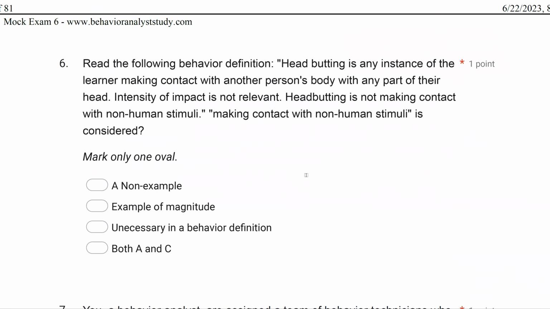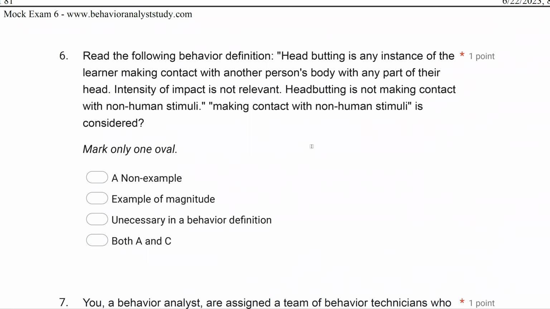6, read the following behavior definition. Headbutting is any instance of the learner making contact with another person's body with any part of their head. Intensity of impact is not relevant. Headbutting is not making contact with non-human stimuli. Making contact with non-human stimuli is considered what? So we've got a behavior definition here. And what are we looking at? We're looking at making contact with non-human stimuli.